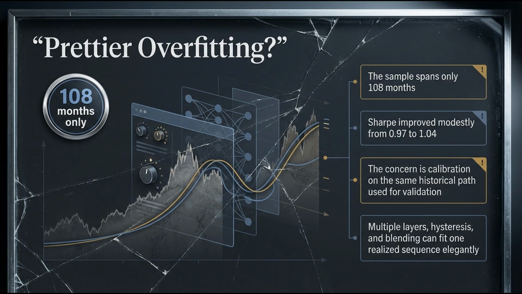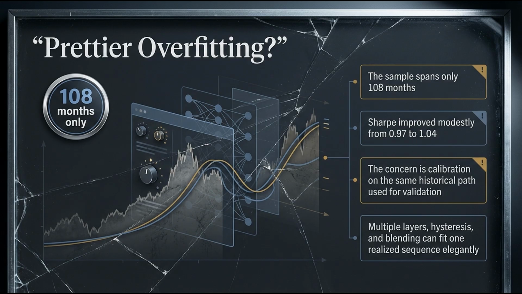But the moment you introduce multiple layers into a quantitative allocation algorithm, you exponentially increase the dimensionality of the model. The dimensionality is necessary to capture the nuance of the business cycle. You are taking leading indicators which are highly volatile and prone to massive revisions, and attempting to artificially align them with lagging or confirming indicators, which are heavily autocorrelated and slow to react. When you perform this complex alignment over a strictly limited 108-month look-back window, you are inevitably finding spurious correlations.